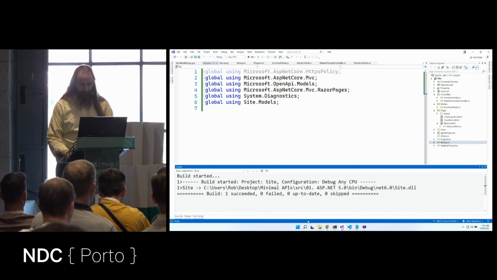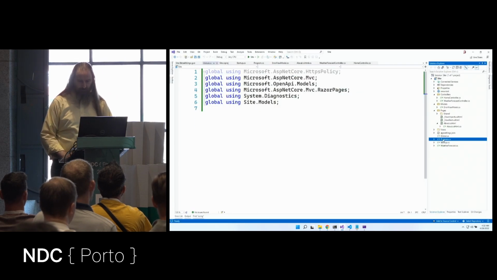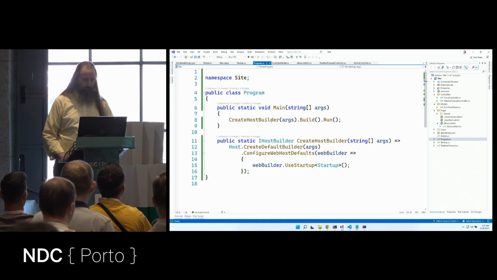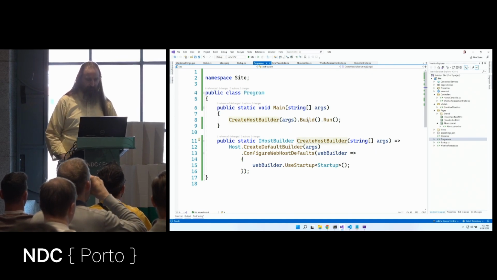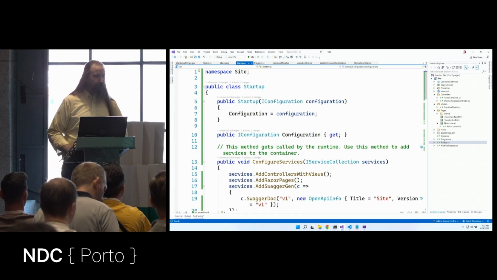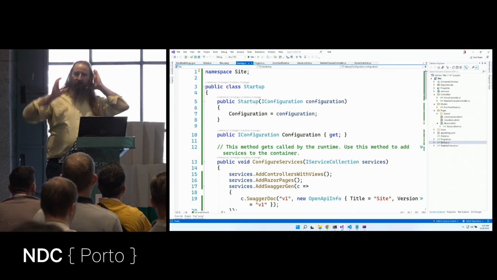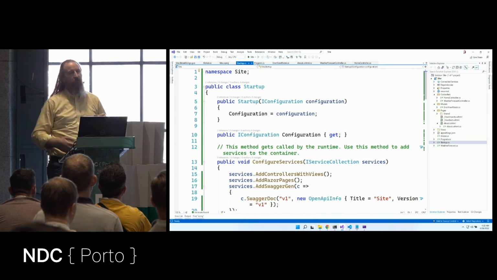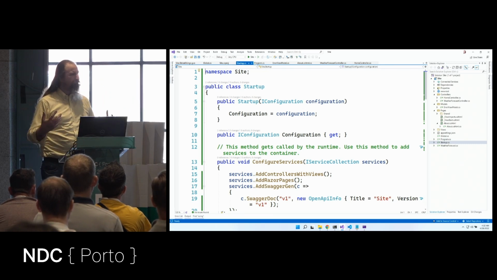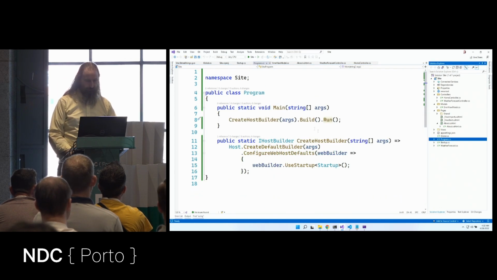So we did that one, global usings, implicit global usings. Now let's take advantage of the new builder. So here in program.cs, we have a create host builder, which is over here. And then we have a .build, a .run. We have this startup file. There's kind of a lot of layers of indirection. If we're just getting started with .NET and we want to pull in a new project, we have a lot of files. So let's instead use this new builder.